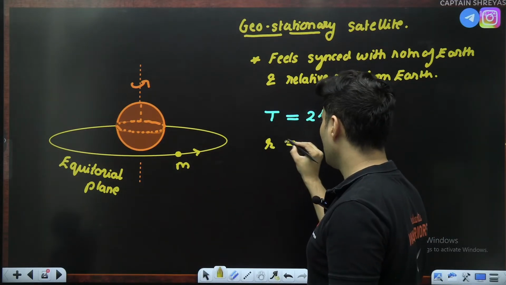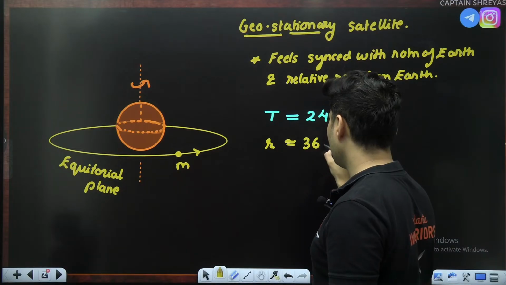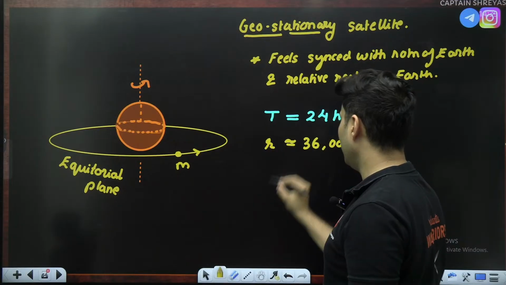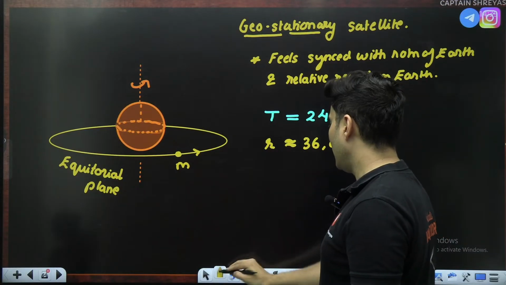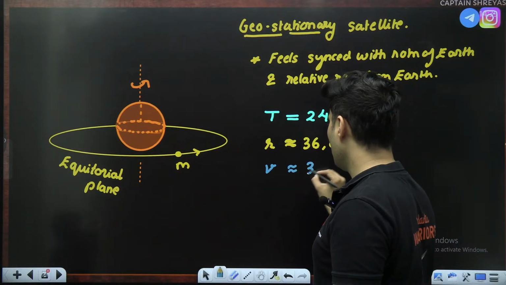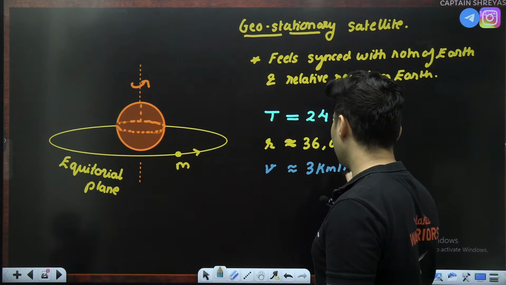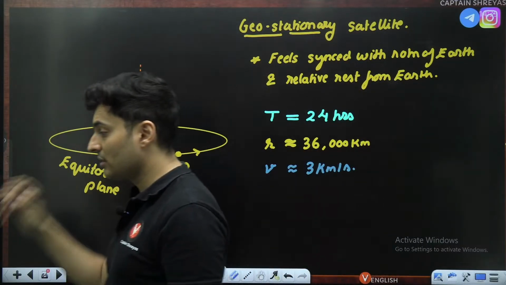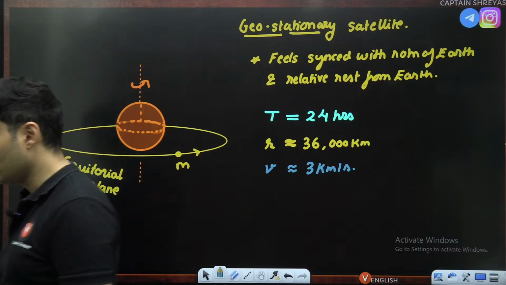Using time period, you can find the distance from the center. It comes close to around 36,000 kilometers, if I'm not wrong, close to that. This is approximate. And the speed of the satellite approximately comes close to 3 kilometers per second. That's the speed with which this goes at a distance of 36,000 kilometers. It's crazy if you see.